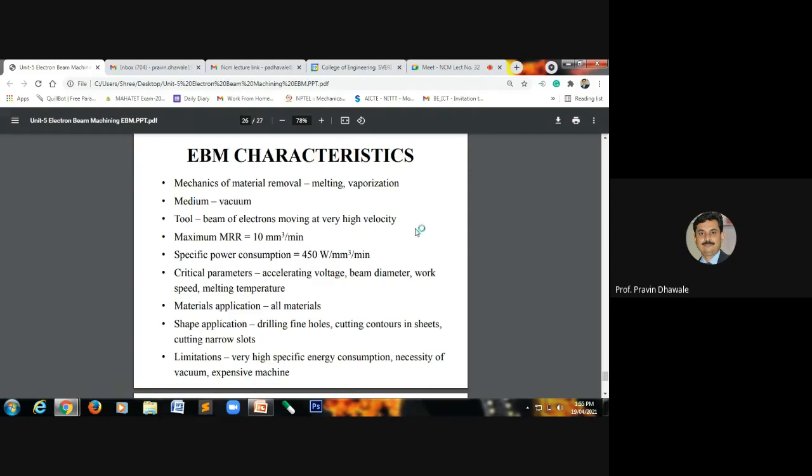So narrow slots, certain contours, and fine holes can be drilled by using this electron beam machining process.